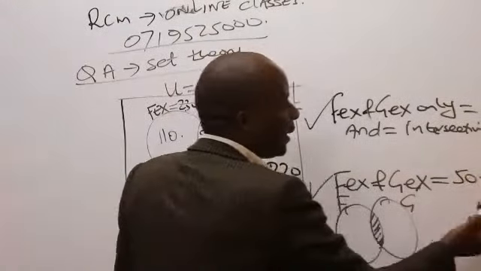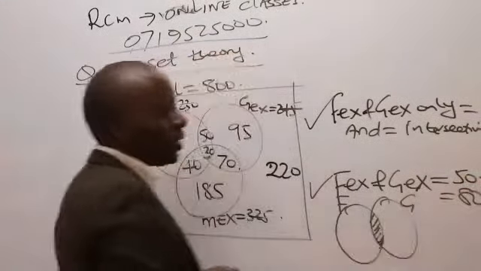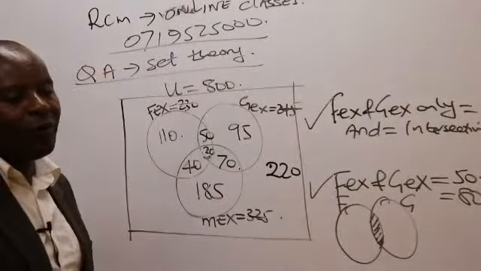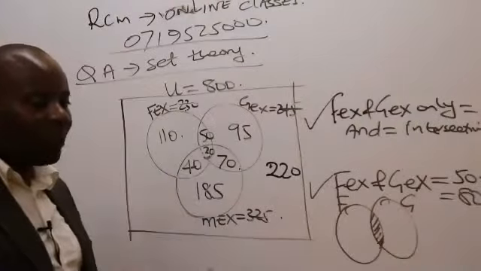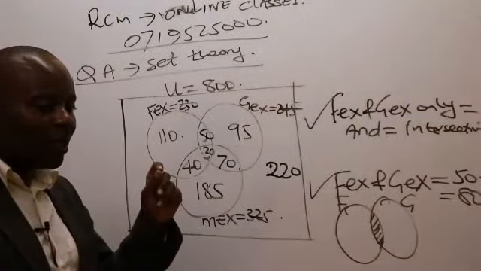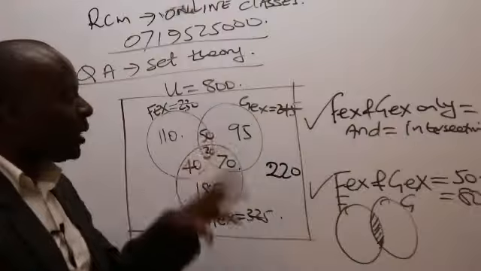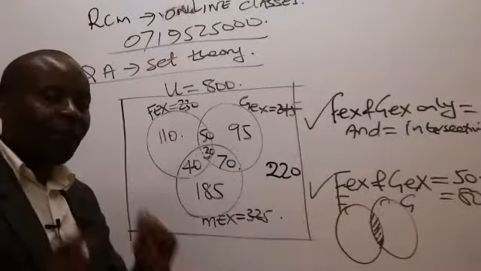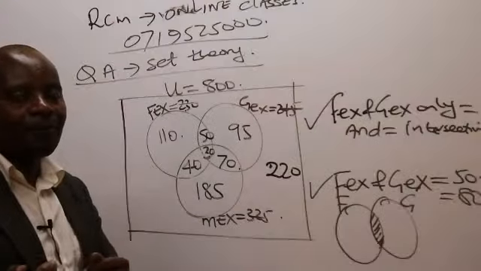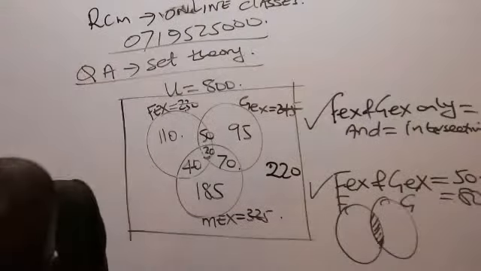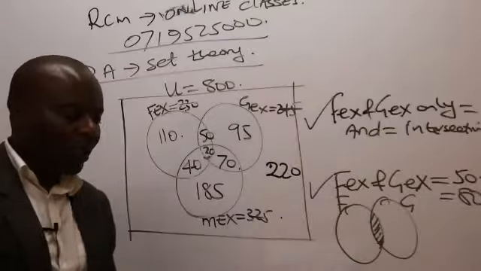I would have taken the entire intersection, which would have given me 80. So as we proceed, when you hear this examiner talking of FEX and the GEX only, when you pick the intersection, please remember to exclude the people who took all three, FEX, GEX, and MEX. Now, ladies and gentlemen, this is something we'll be able to understand as we get along. Now, look at the next question.